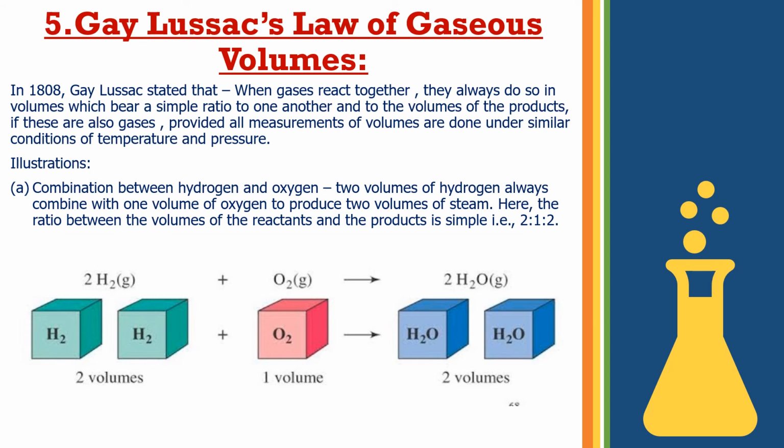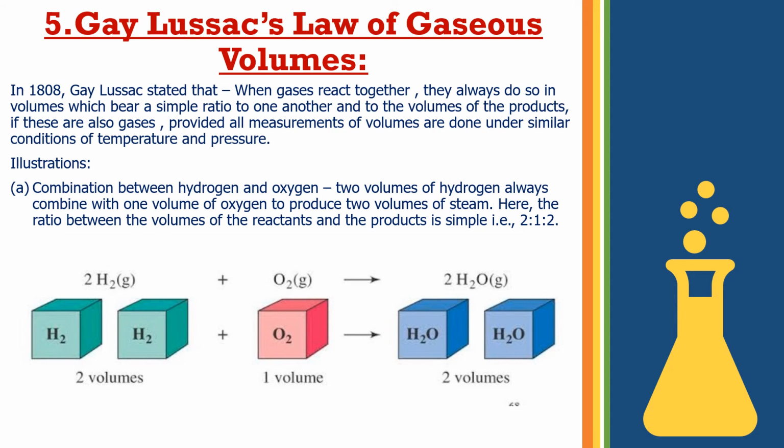When hydrogen combines with oxygen, it gives water. Here we are calculating in terms of volumes. So 2 volumes of hydrogen always combine with 1 volume of oxygen to produce 2 volumes of water vapor.